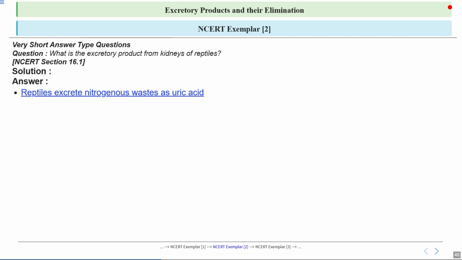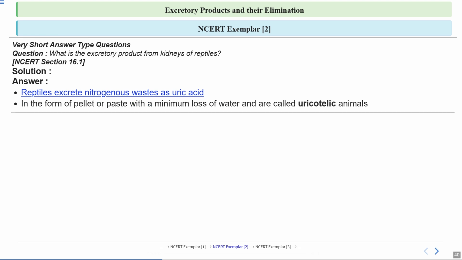We know that reptiles excrete uric acid in the form of pellet, or you can say paste. Why do they excrete pellet, or paste? Because this method minimizes water loss, which is essential for reptiles living in arid environments. This adaptation also classifies them as uricotelic animals, meaning they primarily excrete uric acid. So to summarize, reptiles have evolved to excrete uric acid to conserve water, making them uricotelic, and this adaptation is crucial for survival in dry habitats.